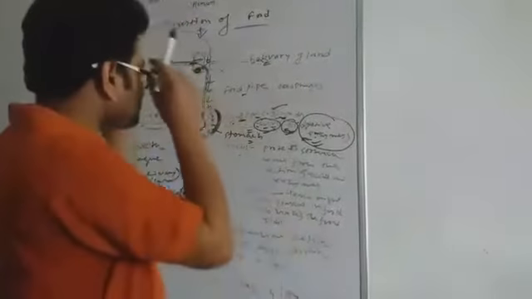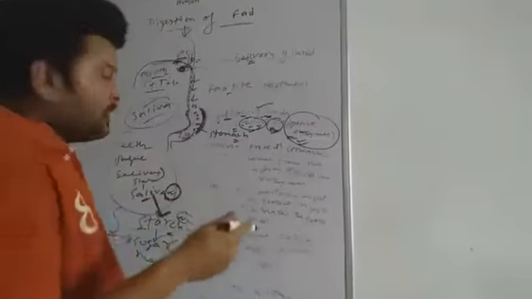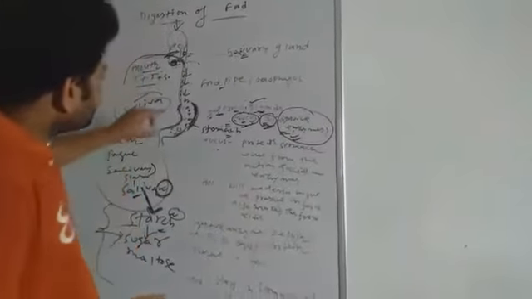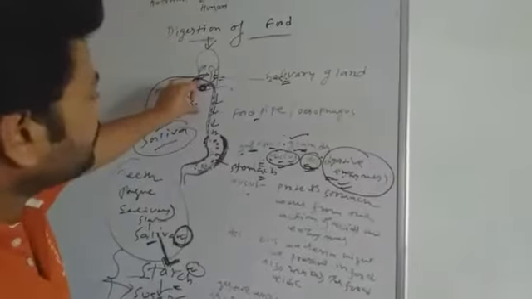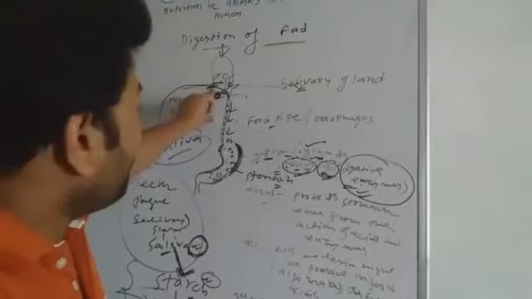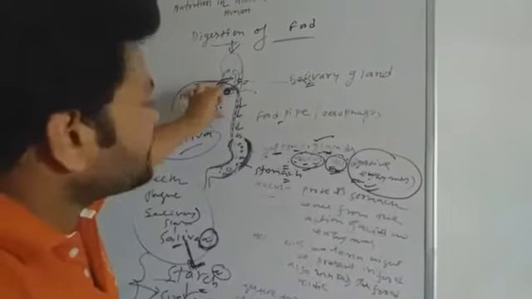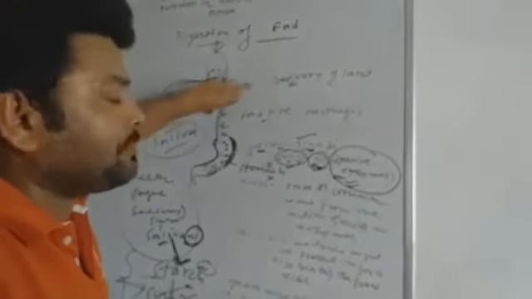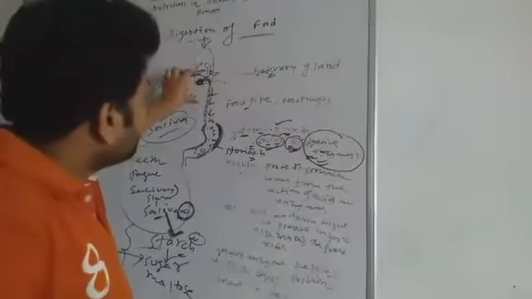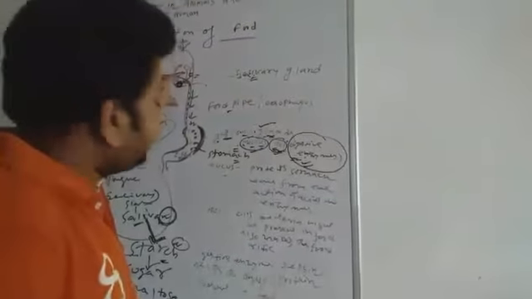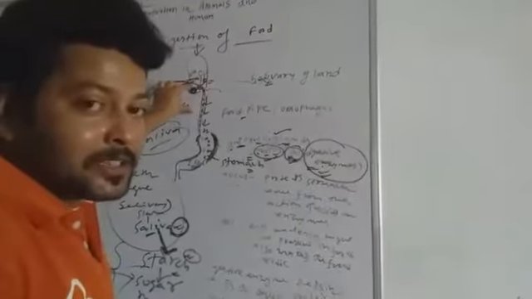So students, I revise again. After eating food, the food enters the mouth. Here, tongue, teeth and salivary glands are present. When we eat, the food is cut and bitten by incisors and canines.